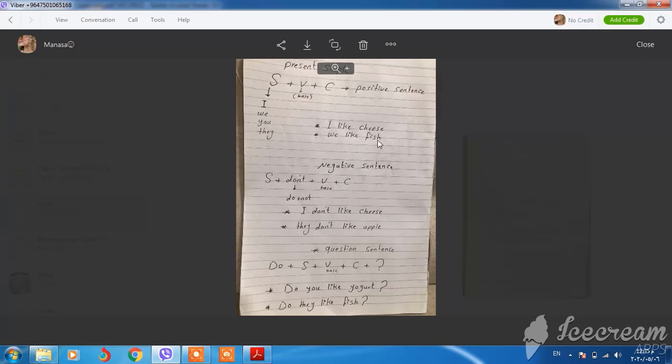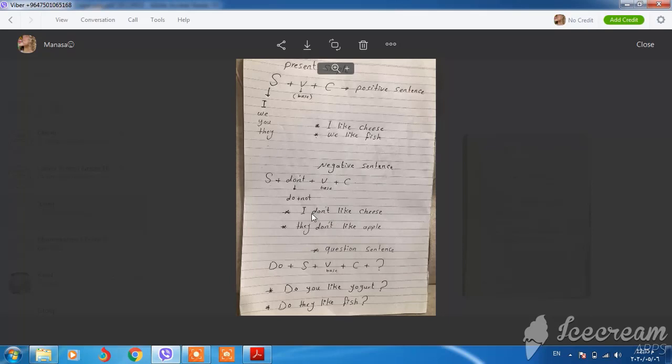We like fish. In a negative sentence, we add don't between the subject and the verb base. Subject, don't, verb base, and complement. Don't is a short form. The long form of don't is do not. For example, I don't like cheese. I is the subject, don't is don't, like is the verb base, cheese is the complement. They don't like apples.